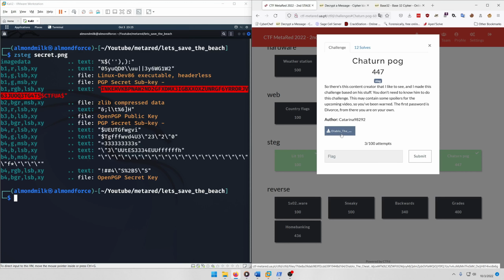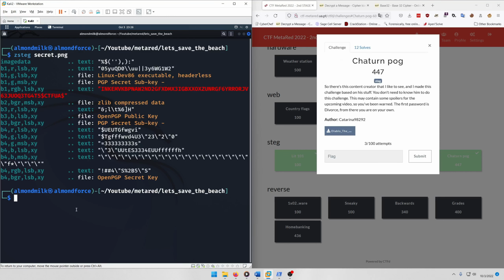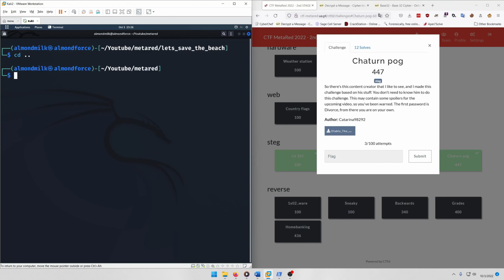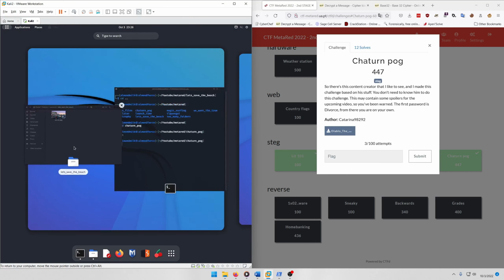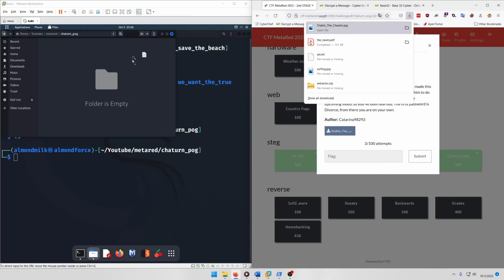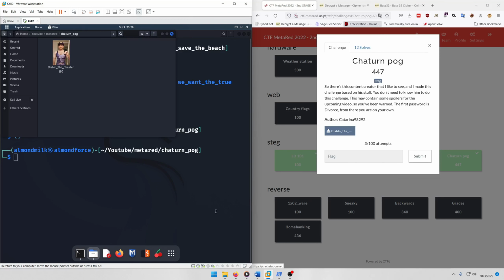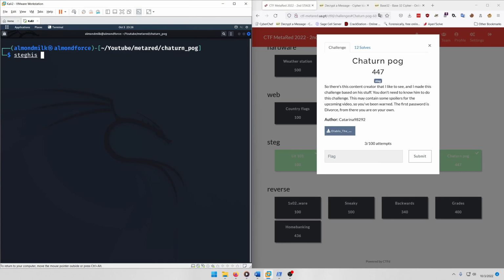So they give us this, what is this? Diablo the Cheater JPEG. And I think I already have it saved on my Kali box. Let's check real quick. I do not, so we'll need to bring that over. And whenever there's a password involved with a JPEG, my first inclination is to try doing steghide on it. So let's try doing that. And it says the password is divorce.